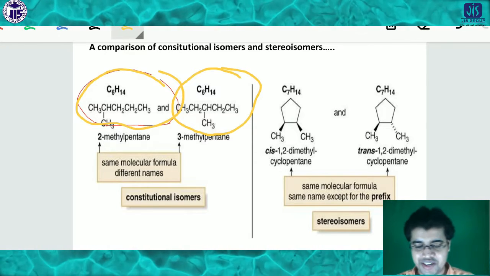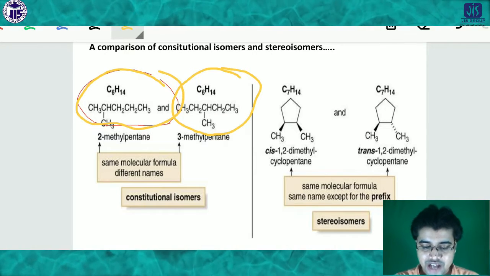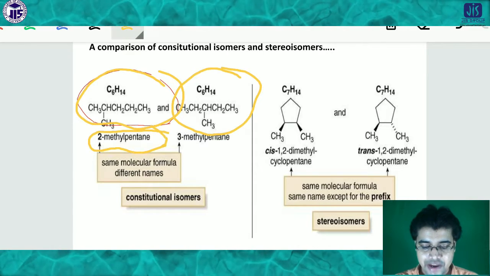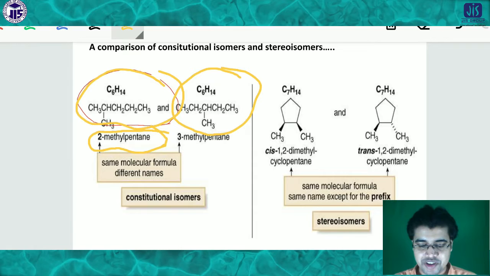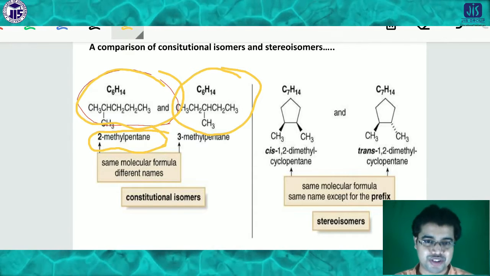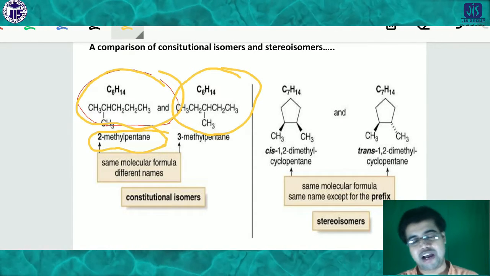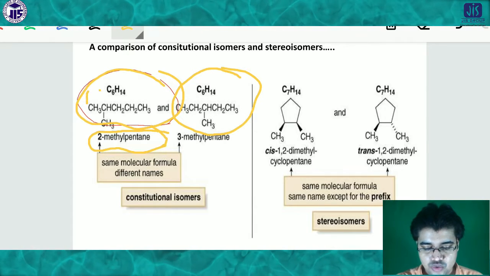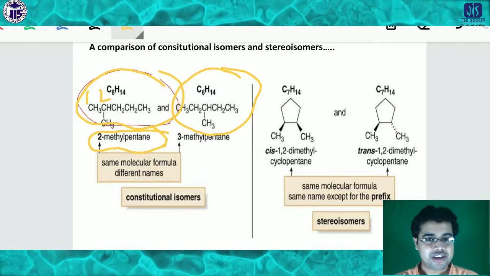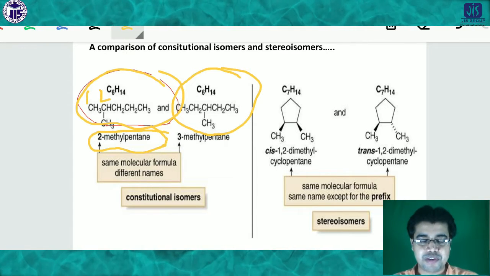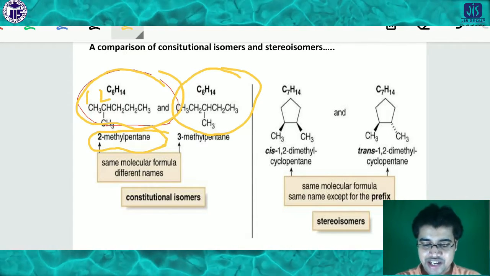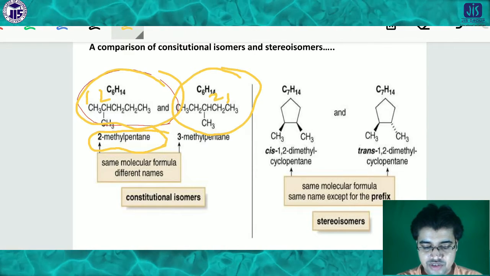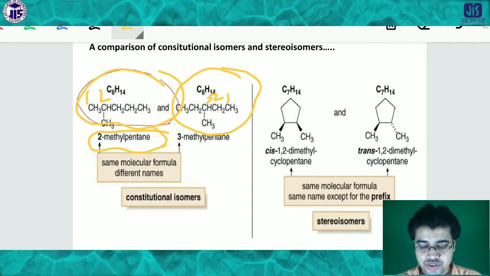But you have to keep in mind that in case of constitutional isomer, look here, it is a 2-methyl pentane. That means the methyl group is attached in the 2 position. According to the IUPAC nomenclature, if you number 1, 2, then here the methyl group is attached in the 2 position. But in the next one, look here, it is the 3 position. It is not 2, it is a 3 position. So in the 3 position, the methyl group is attached.